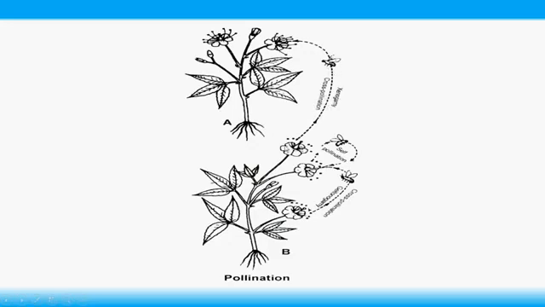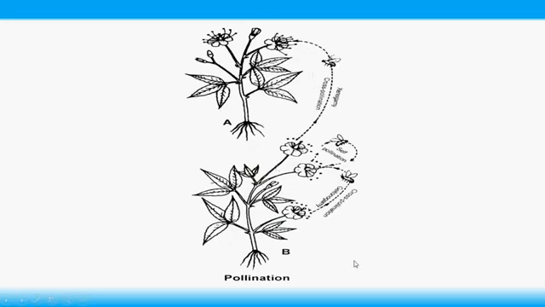That transfer is done by insects, as represented in this diagram, or by water, or by wind, or by other animals like bats, snails, or snakes. So transfer of pollen grains from one plant to another plant of the same species is cross pollination.